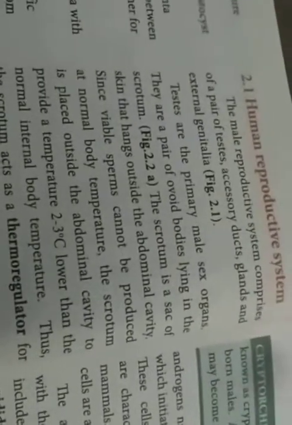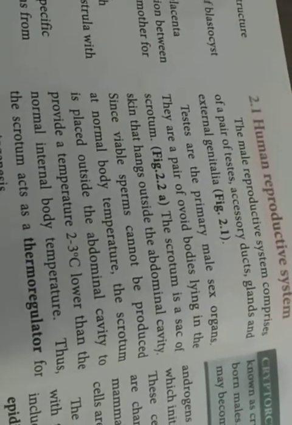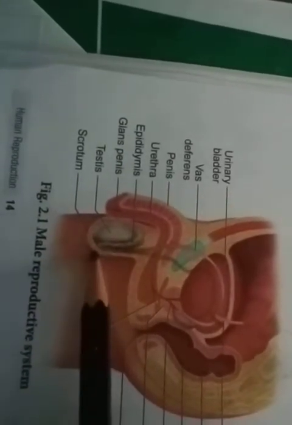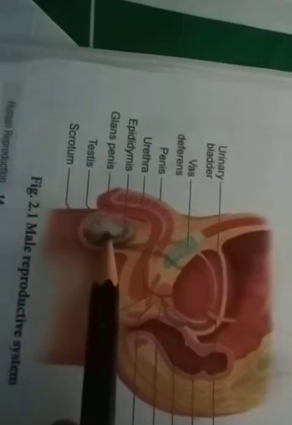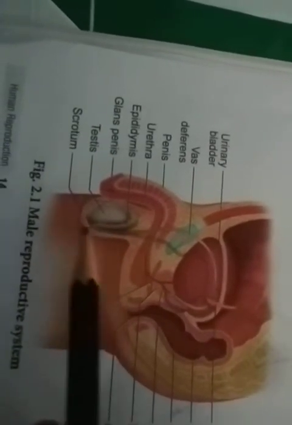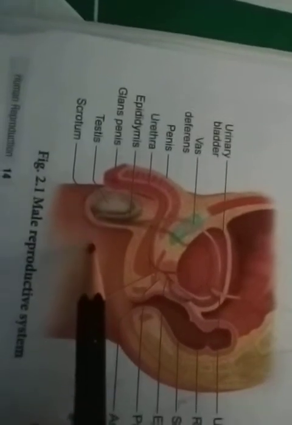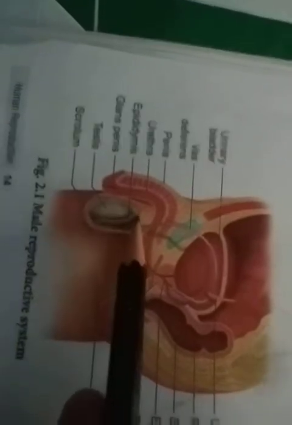The scrotum is a sac of skin that hangs outside of the abdominal cavity. The abdominal structures are present inside, but this structure alone is present outside the abdominal cavity. In a testis, it is not possible to produce viable germs at body temperature, so it hangs outside the abdominal cavity. These scrotal sacs decrease the temperature by 2 to 3 degrees Celsius below normal body temperature. Then the viable germs are produced inside the testis.